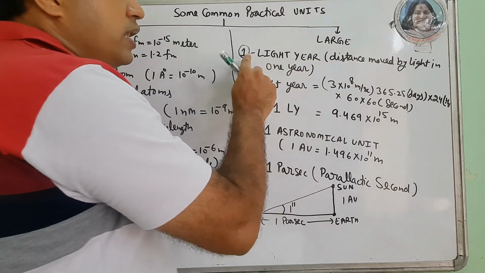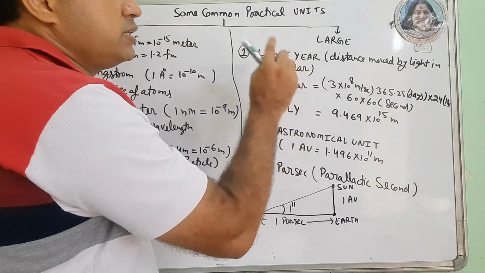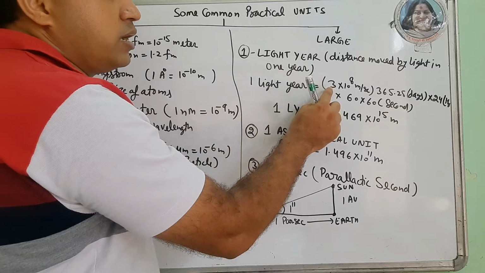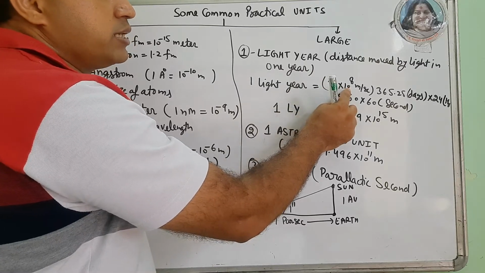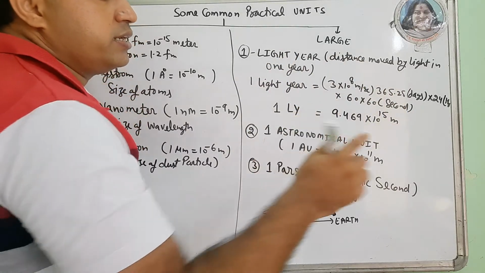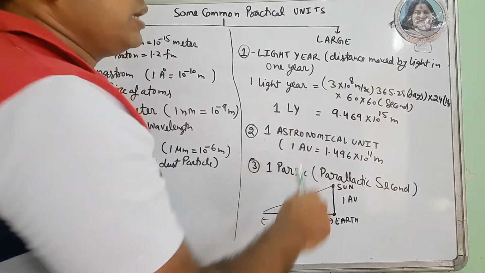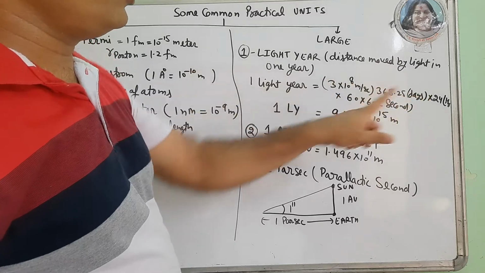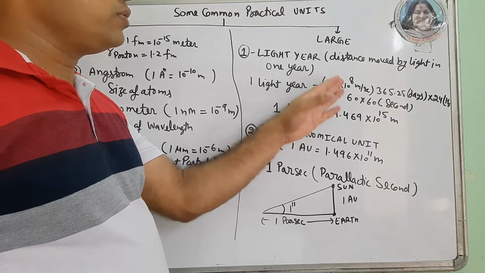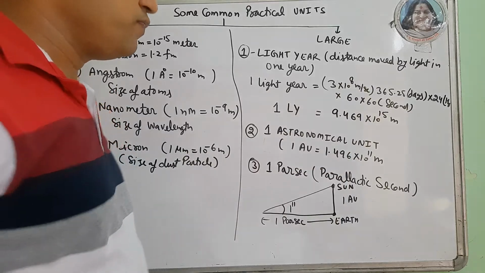Large distances: light year. 1 light year, it's not a year, it's not a time, it's the distance moved by light in 1 year. Speed of light, you have heard, is 3 into 10 की power 8 meter per second. Now how many seconds are in 1 year? 365.25 days. Each day contains 24 hours. Each hour contains 60 into 60 seconds. So total seconds in 1 year is 365.25 into 24 into 60 into 60. It is multiplied by the speed, 3 into 10 की power 8. So that is the total distance. That comes out to be 9.46 into 10 की power 15 meter.